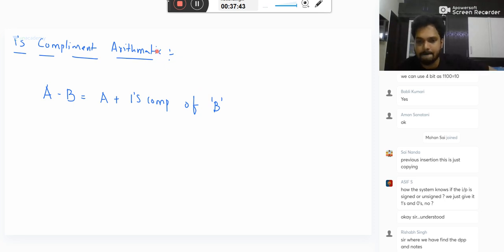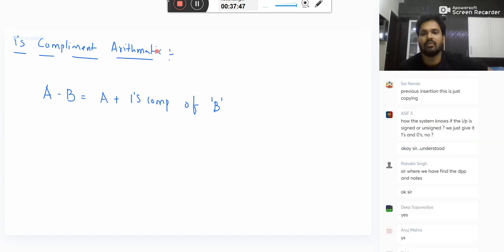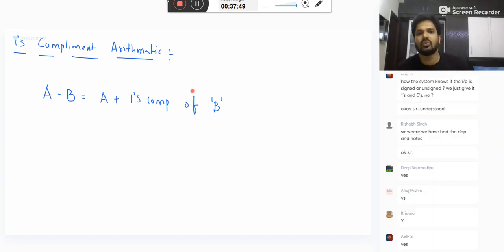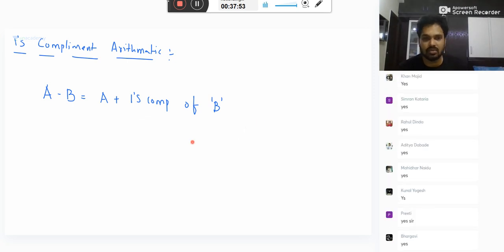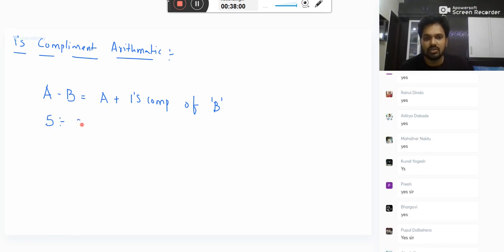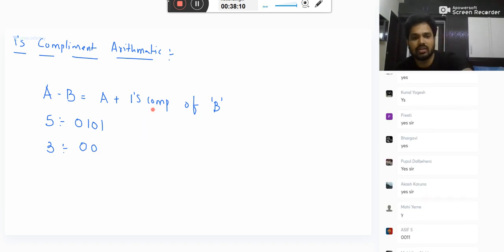Is it okay? Please tell me here. Very good. So a minus b can be written as a plus ones complement of b. Using this principle, I want to do 5 minus 3. What is 5? 0, 1, 0, 1. Let me take 3. What is 3? 0, 0, 1, 1. Let me write on the next page, we will get more space.